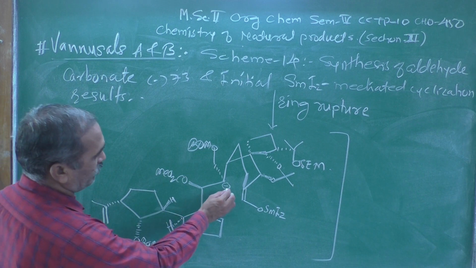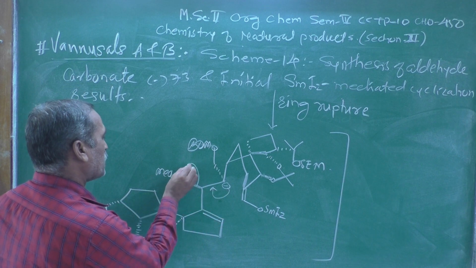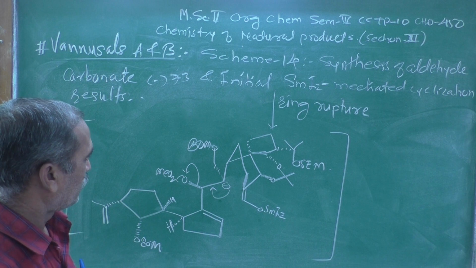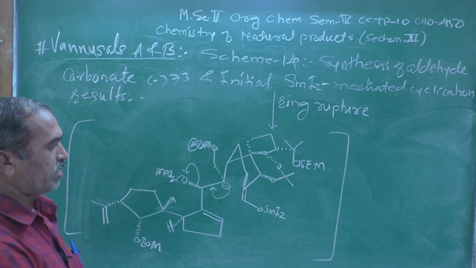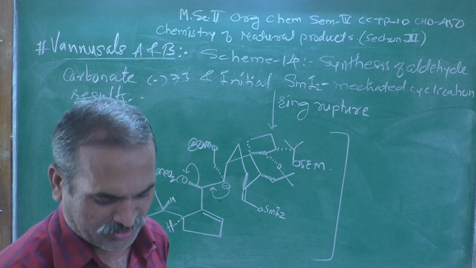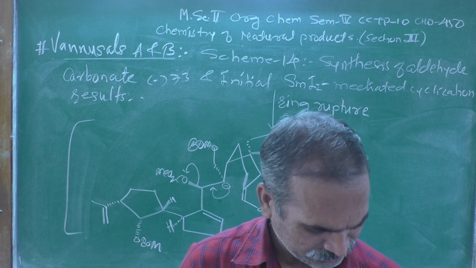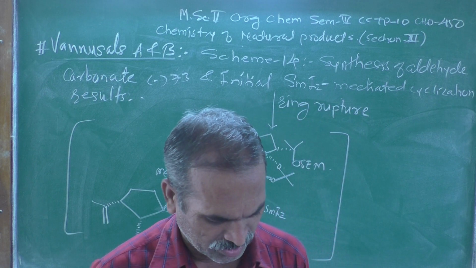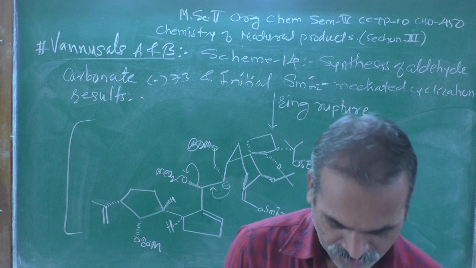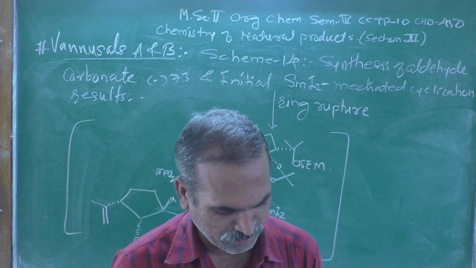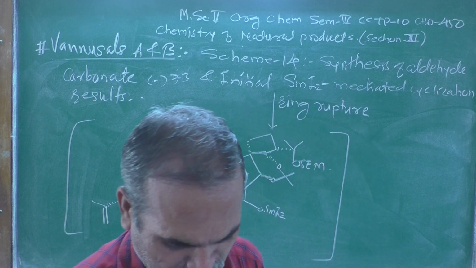This negative charge forms a double bond here, and this group is easily cleaved, discarded from here, and there is a formation of the carbon-carbon double bond, and then finally the 6-membered ring forms, which we have also seen over here.